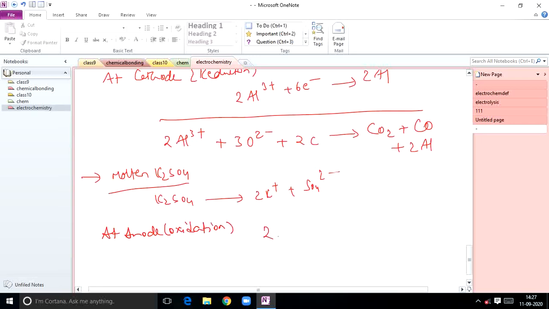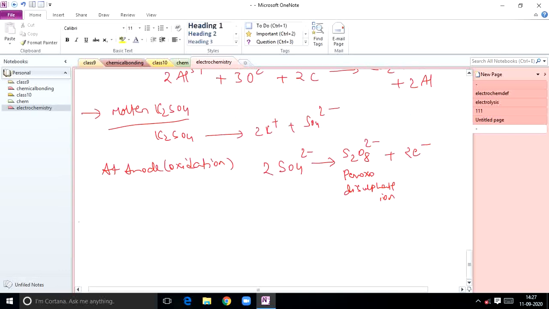So these sulfate ions, you take 2 moles, undergo oxidation to give S2O8 2-. This is called peroxodisulfate ion, plus 2 electrons, net charge.